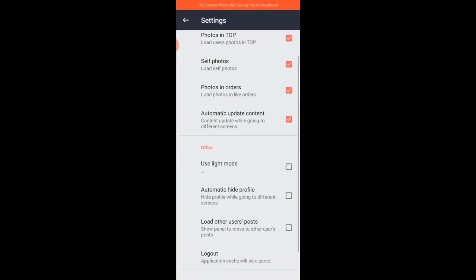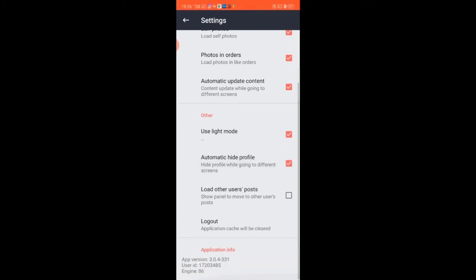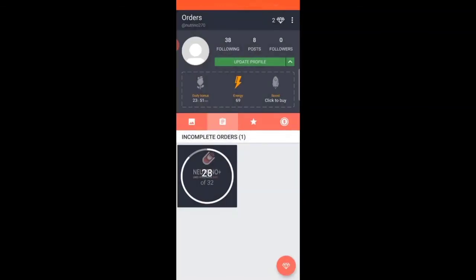I will show you about these settings. Use light mode and hide automatic hide profile. Use light mode is helpful to decrease the usage of internet. Unload others' posts also decreases the net usage.